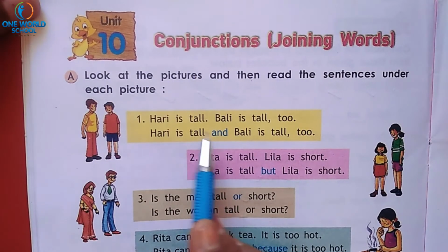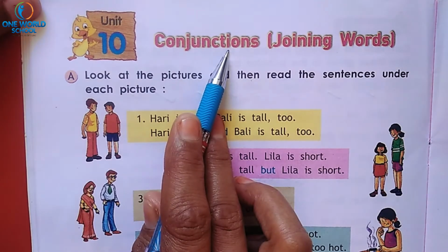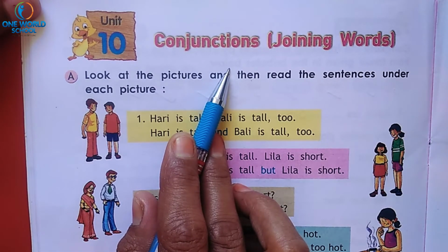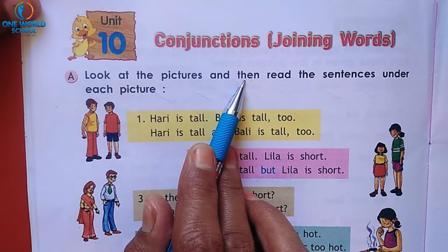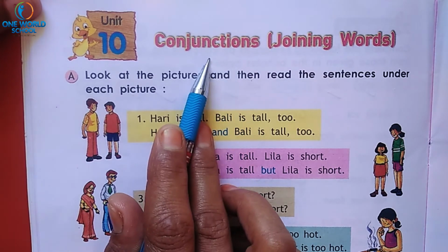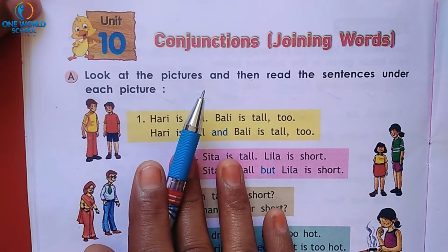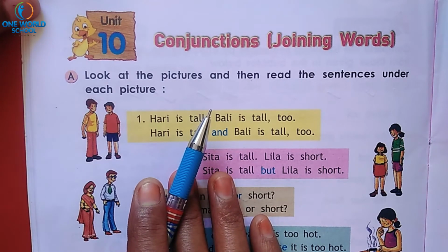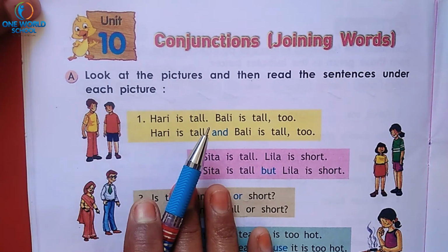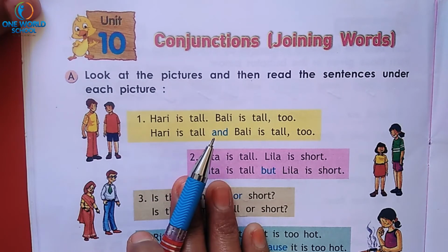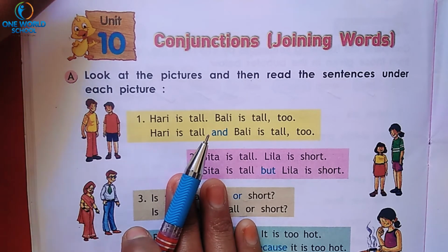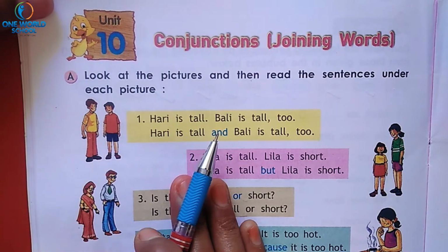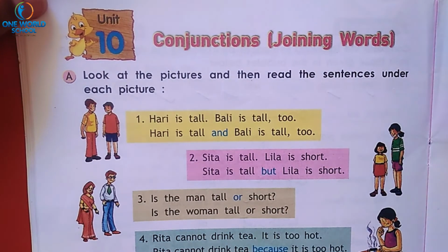So see students, this is unit number 10, conjunctions. By my handwritten note, I have made you understand the topic of conjunctions, and this is the book text, your textbook. After the completion of this video session, you just go through this textbook, and the same thing which I have explained to you is written here also. You just read after the completion of the video session. And now we will go for the exercises of the textbook.